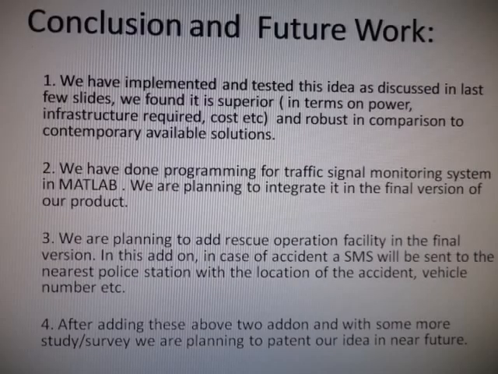Conclusion and future work. We have implemented and tested this idea as discussed in the last few slides, and we find it to be superior in terms of power, infrastructure, cost, etc. We have done programming for traffic signal monitoring in MATLAB, and we're planning to integrate it in the final version of the product. We are also planning to add a rescue operation facility, wherein in case an accident happens, a message is sent to the nearest police station with the location of the accident, vehicle number, etc. After adding about 2 add-ons with some more study and survey, we are planning to patent our idea in the near future.